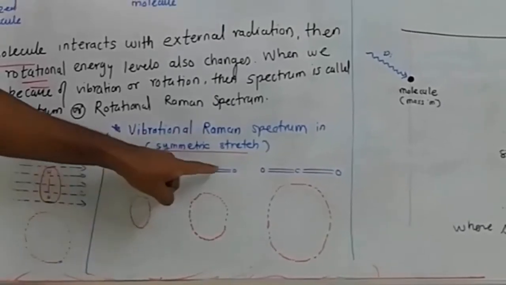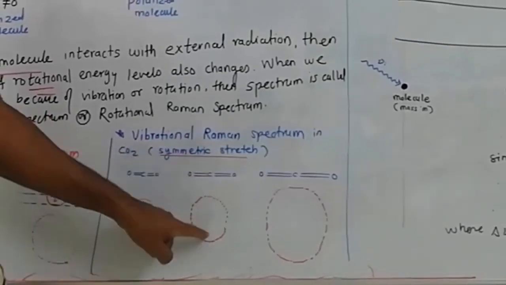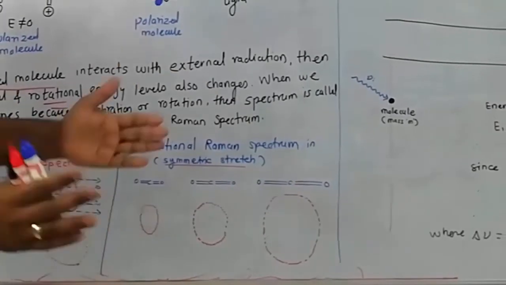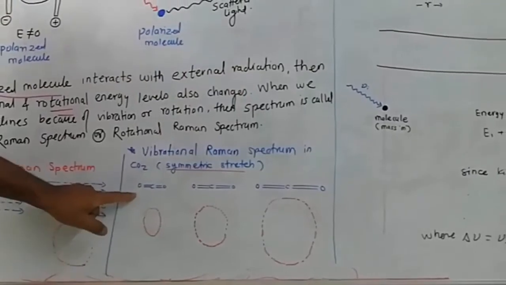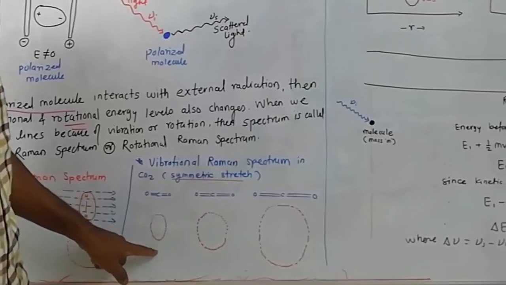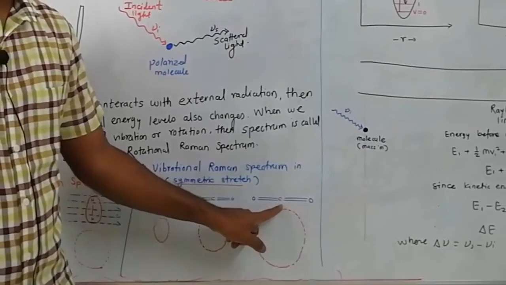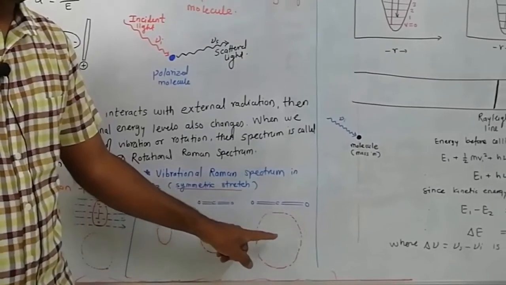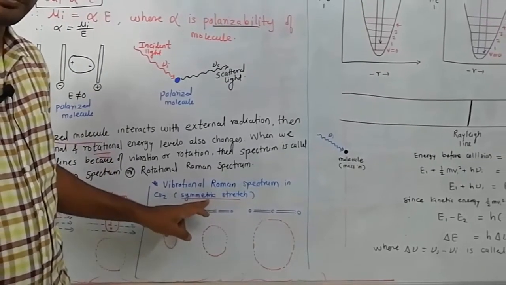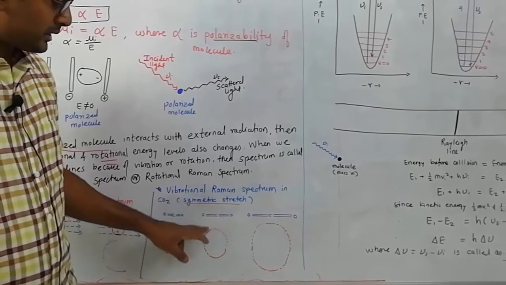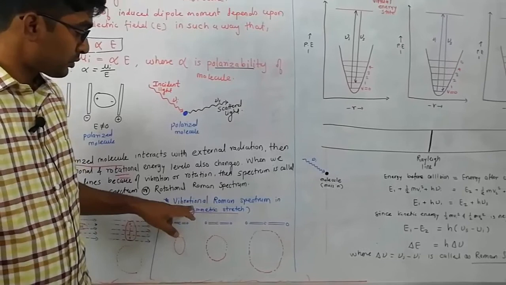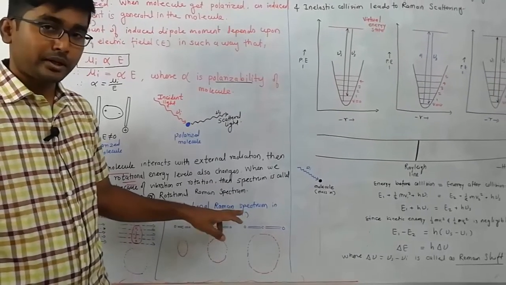Now this is the CO2 molecule. Look at the CO2 molecule at the ground state. This is the polarizability ellipsoid of carbon dioxide, and when the molecule contracts or is compressed, the shape of the polarizability ellipsoid changes, and when this CO2 gets elongated, the shape of the polarizability ellipsoid also changes. So during this symmetric stretching, the polarizability ellipsoid changes, therefore it gives rise to the vibrational Raman spectrum.